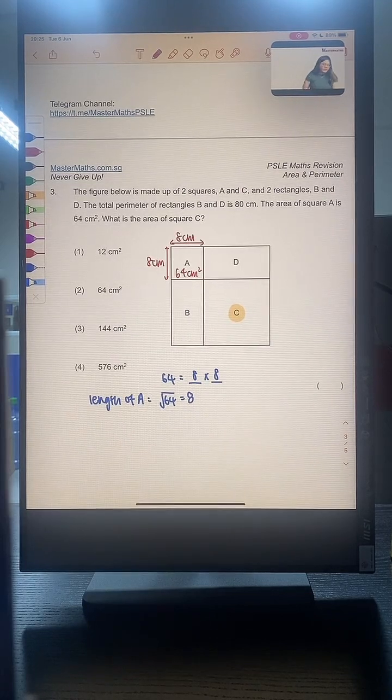I am going to give you 3 minutes to solve this question. Can you try this question now? I'm going to give you 3 minutes to solve this question.